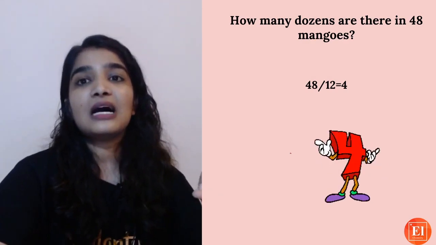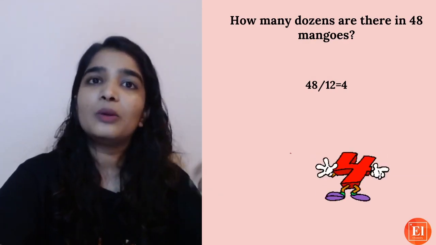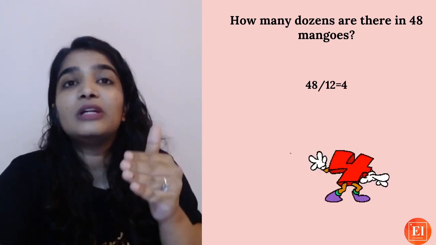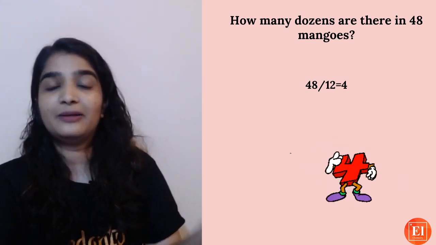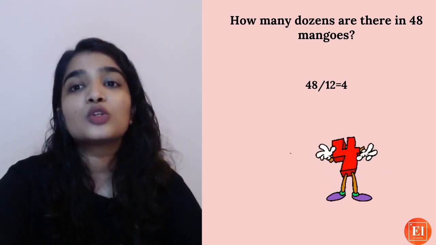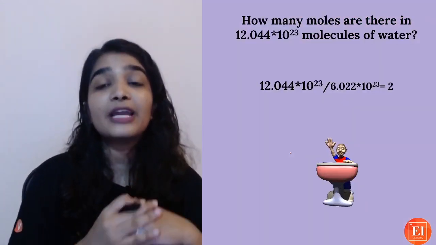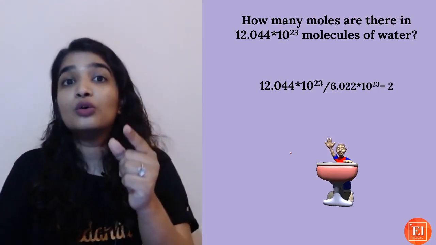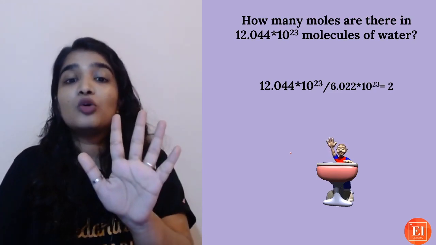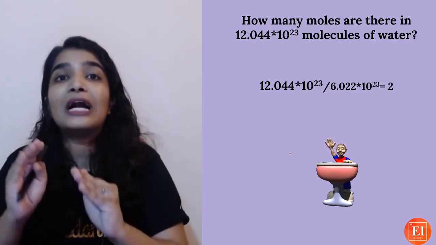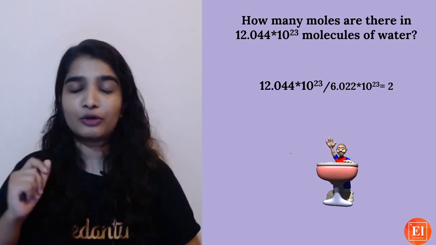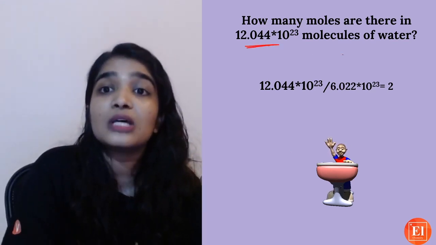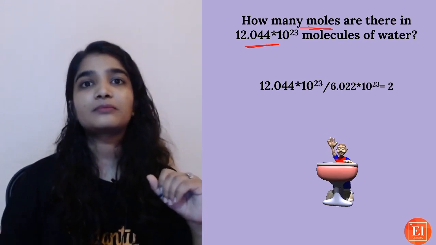How many dozens are there in 48 mangoes? How will you calculate? Obviously divide it by 12, so you will get 4. Now first I asked you the number of molecules in a given number of moles. You have to multiply by the number of moles. Now I will give you the number of molecules and ask how many moles there are.